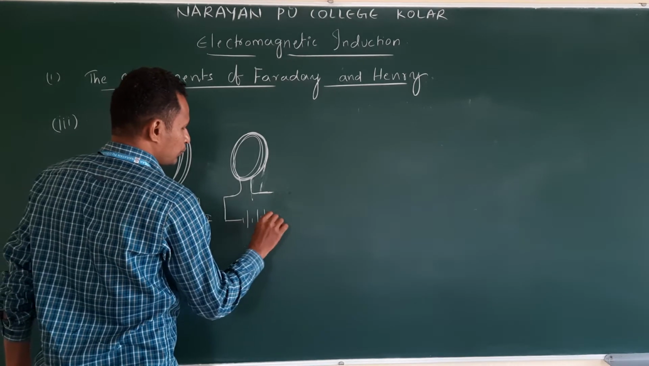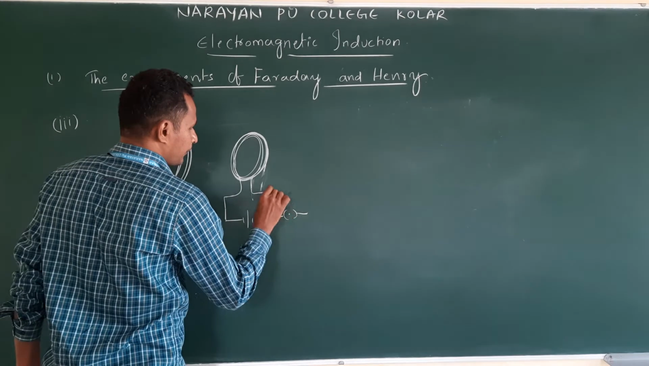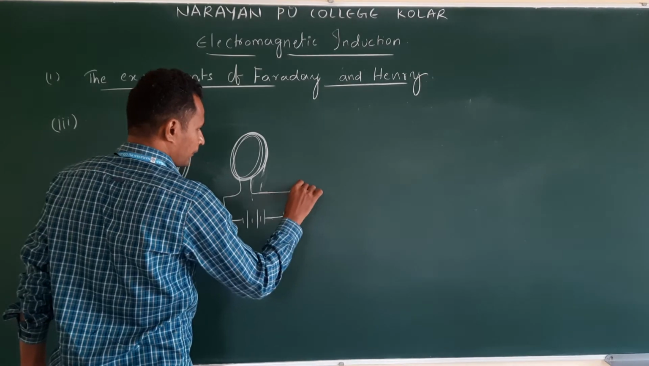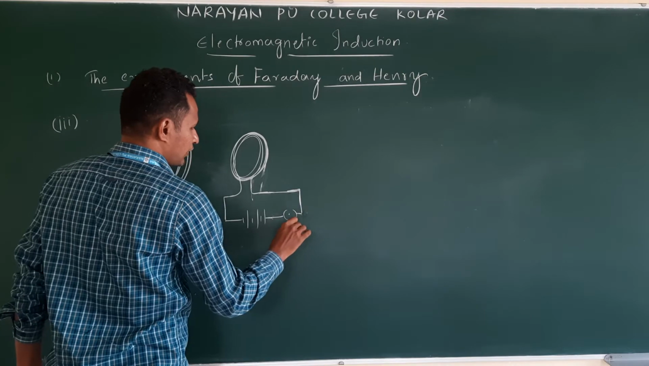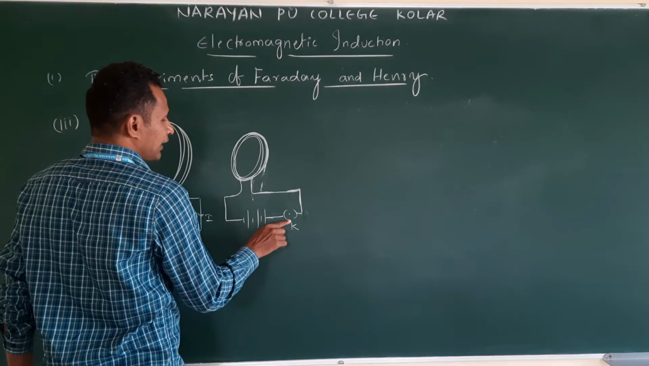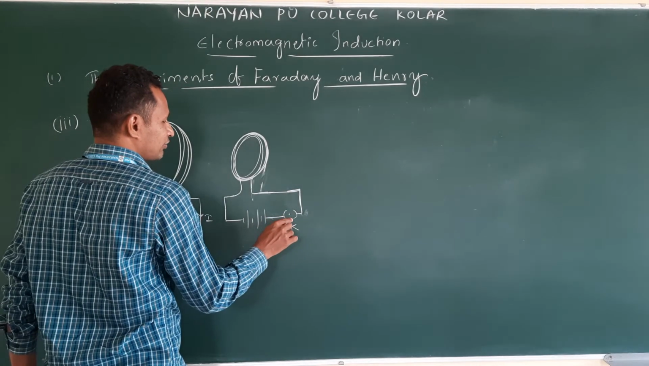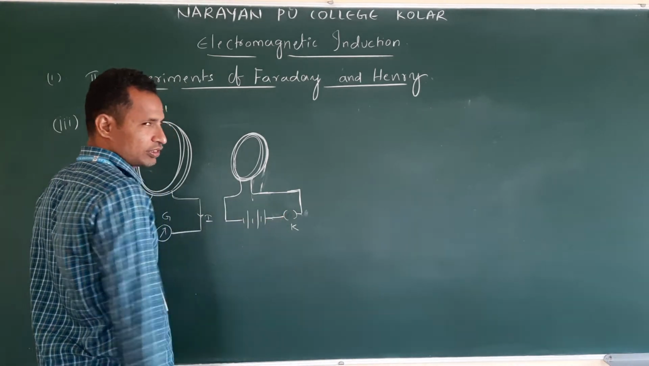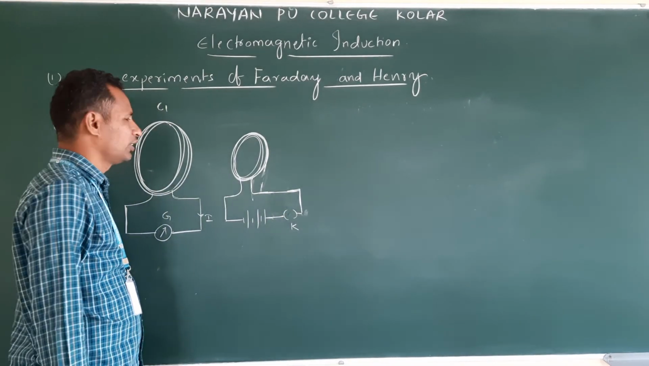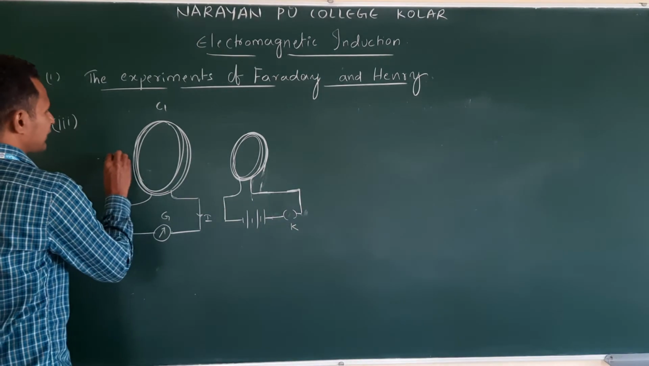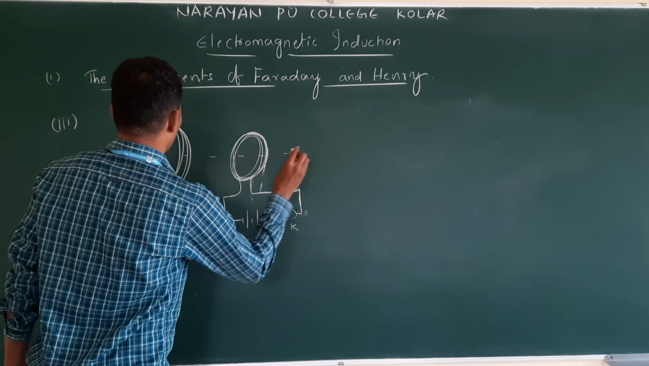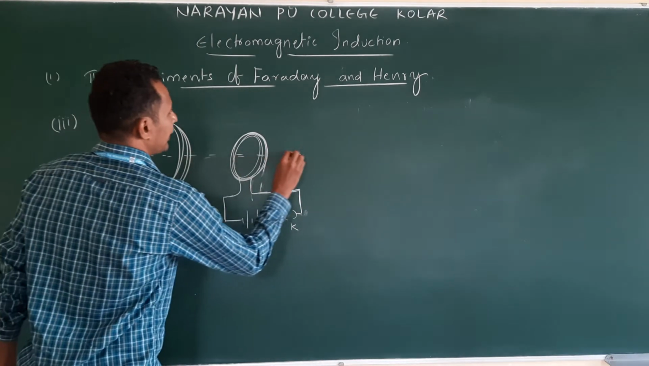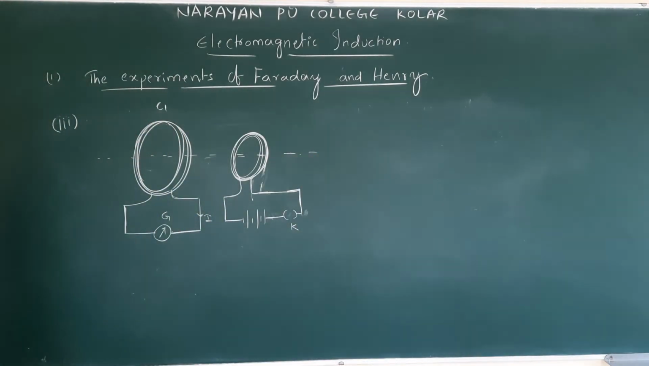Key, we need this key. Already I explained about the key. If that is there, the key is on. If that is not there, the key is open. Okay. Now this is the axis of the coils. What is this axis of the coils? Now the key is open.